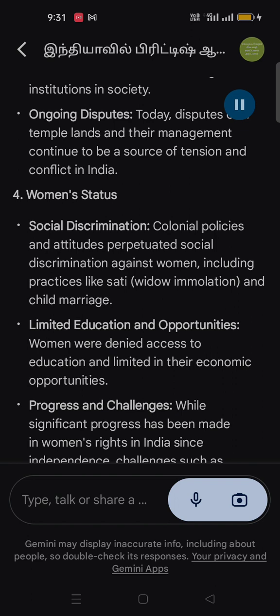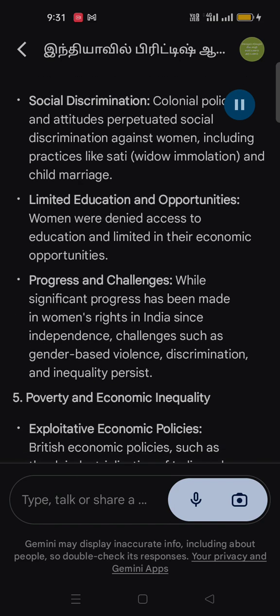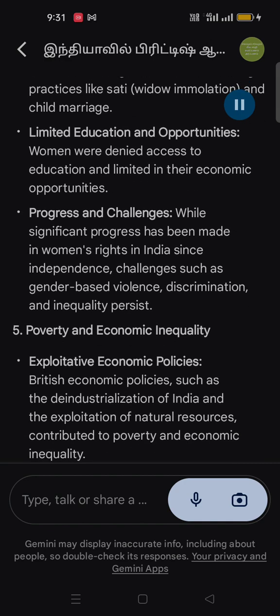4. Women's status. Social discrimination. Colonial policies and attitudes perpetuated social discrimination against women, including practices like sati, widow immolation, and child marriage. Limited education and opportunities. Women were denied access to education and limited in their economic opportunities. Progress and challenges. While significant progress has been made in women's rights in India since independence, challenges such as gender-based violence, discrimination, and inequality persist.